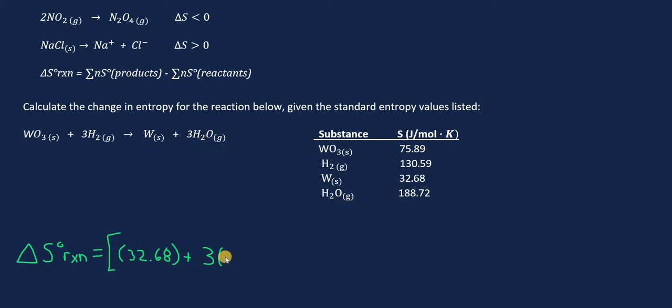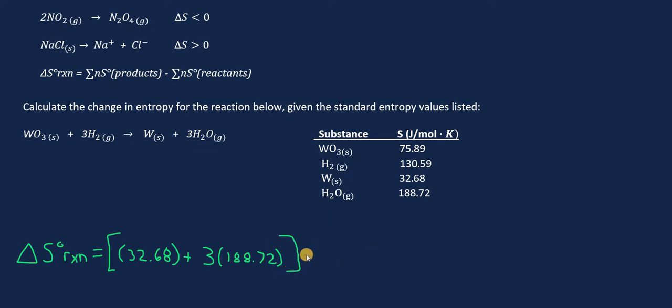So water vapor is 188.72. And you're always going to want to multiply these values by the number of molecules you have in your reaction based on that coefficient out front.